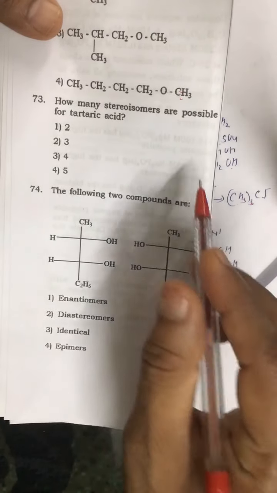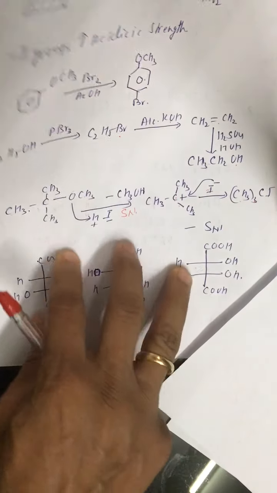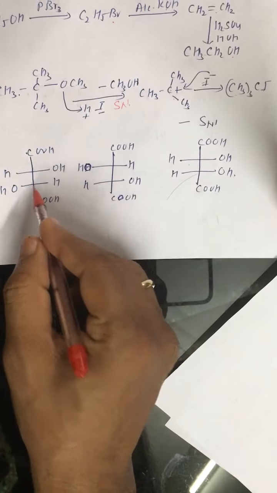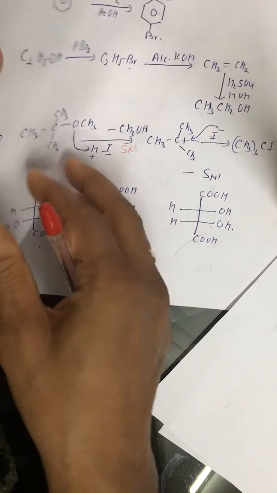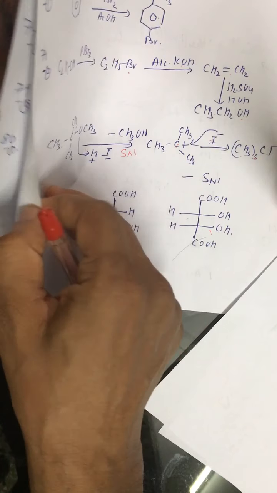73. How many stereoisomers are possible of tartaric acid? So this is the structure of tartaric acid. We get one form which is dextro, the other one is levo, and one is the meso form. Alright, 3 forms are possible. 73, the correct answer is the second option. Alright, then comes question number 74.